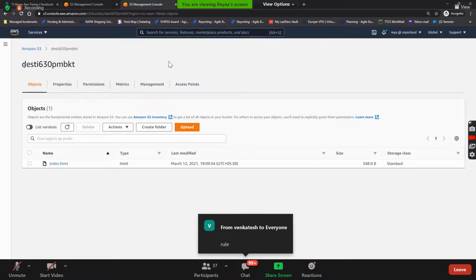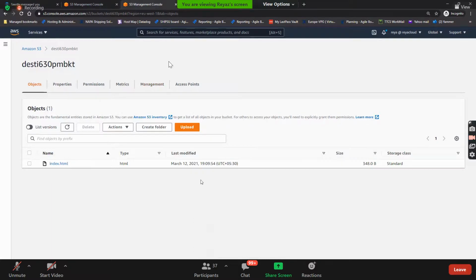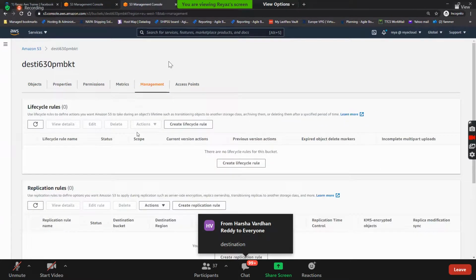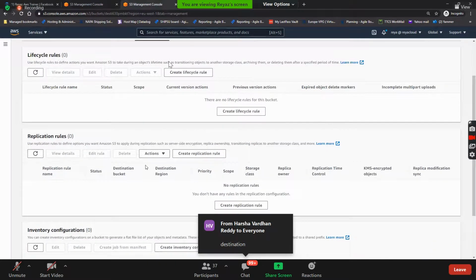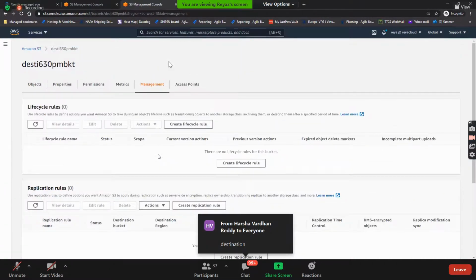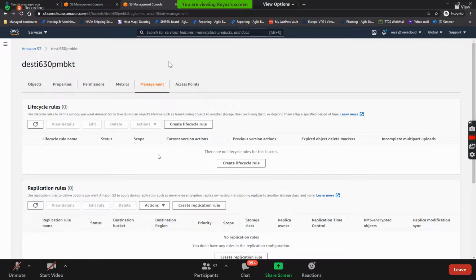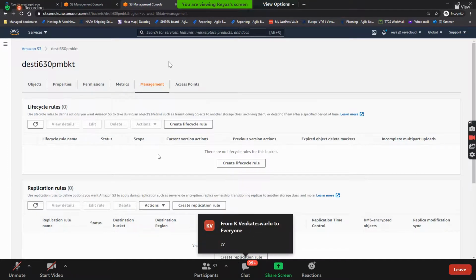You need to create a rule in the destination bucket, with the source as destination and the destination as source. Go to management here, and you can create a replication rule in reverse. It's up to you guys. Is this clear? Everyone?